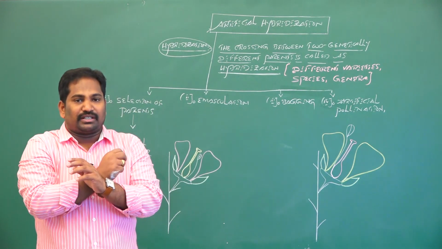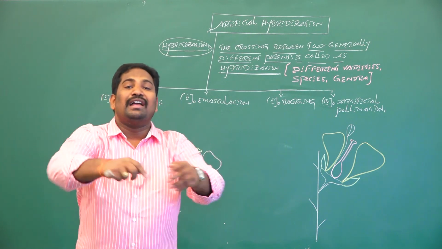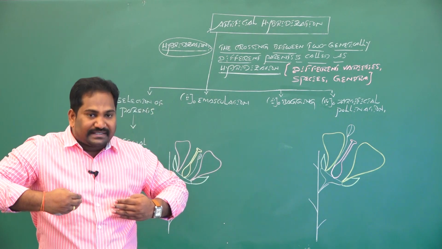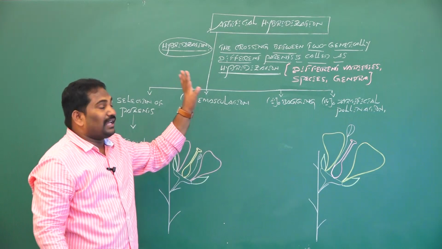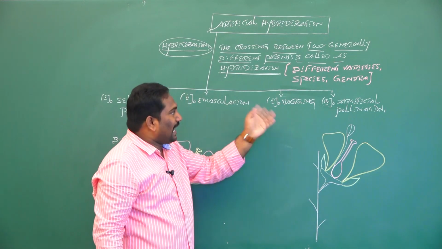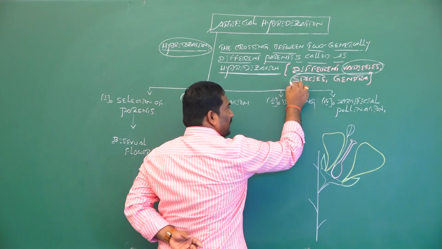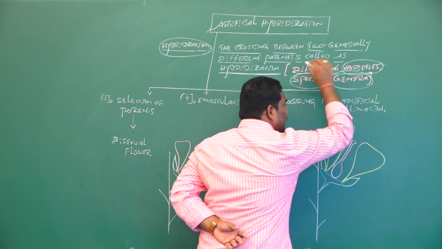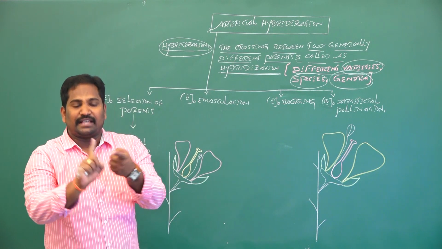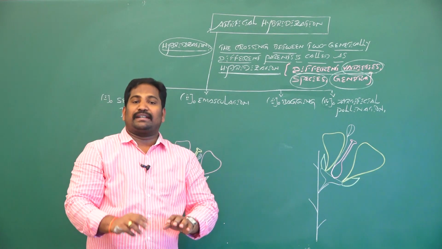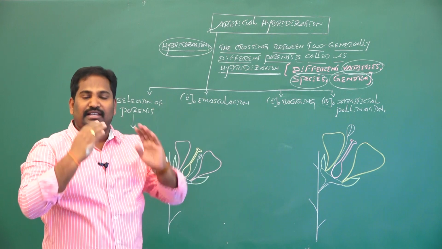After artificial hybridization, a new offspring is produced. That new offspring has both the parents' desirable characters. This is the incorporation of desirable characters into the next generation or offspring by the process of artificial hybridization. The hybridization may happen between two different varieties, two different species, or two different genera. The reason is to incorporate desirable characters into the next offspring or next generation.